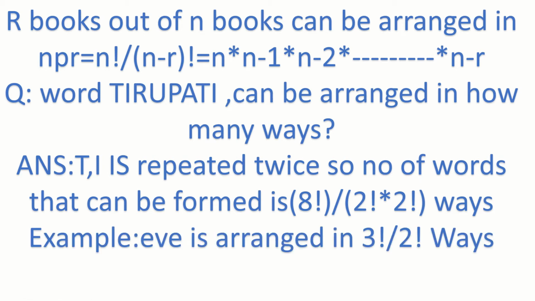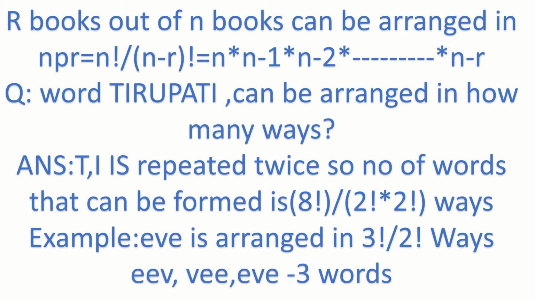So suppose Eve is there. Here E is repeating twice. So actually 3 letters are there. 6 possible combinations we can form if 3 distinct letters are there. But E is repeated twice. So we can form only 3 words. Those are the words E, V, E; V, E, E; E, E, V.